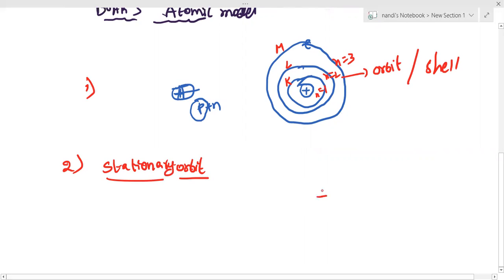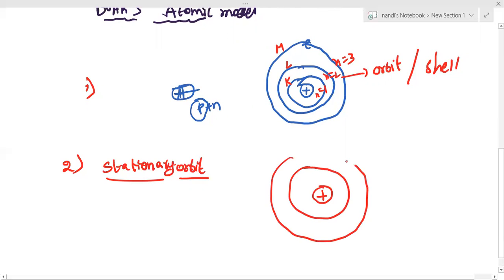Because when electrons are revolving in these orbits, they never lose energy and they never gain energy. That is the reason the electron does not fall into the nucleus. They are not losing energy, which means they won't fall down. They are also not gaining energy, so they are not going to jump somewhere.